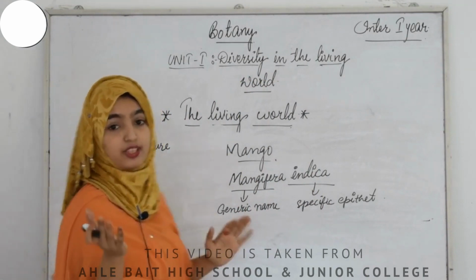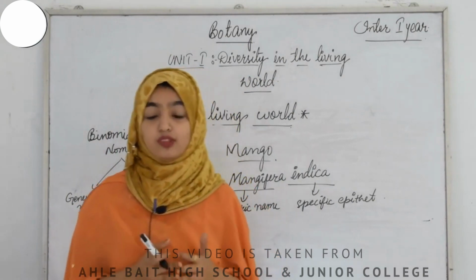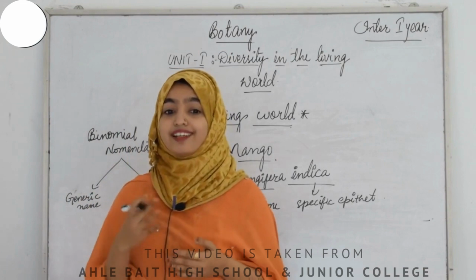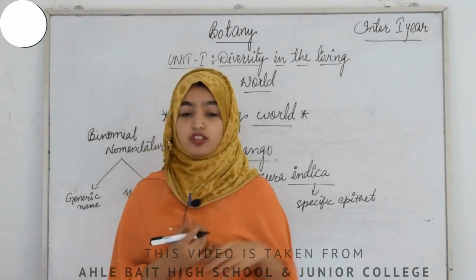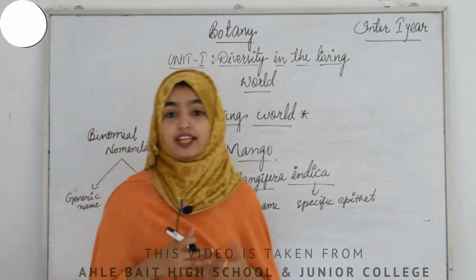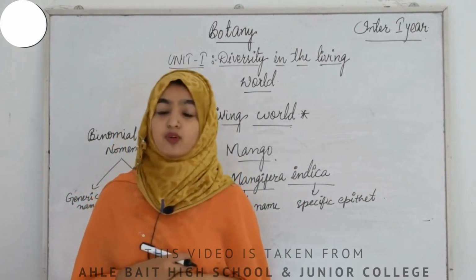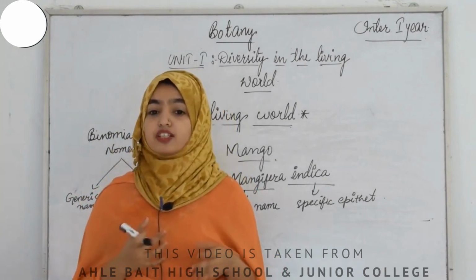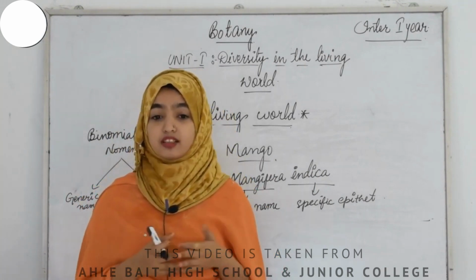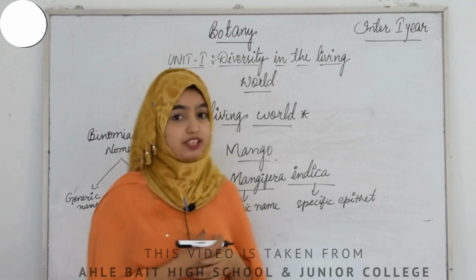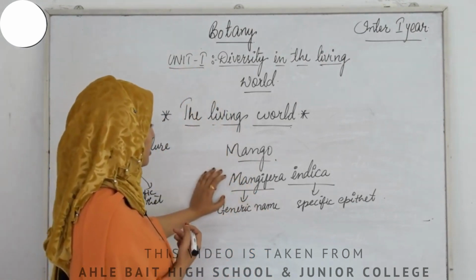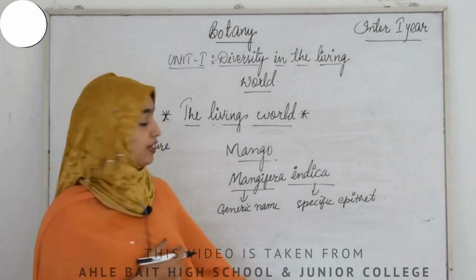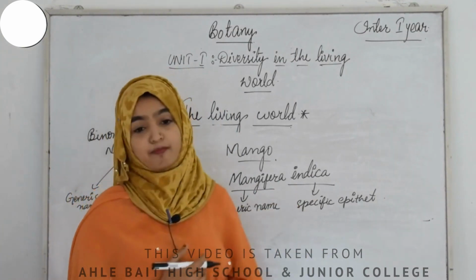Now let us have a look at the universal rules of nomenclature, the rules that have to be followed while naming organisms. Biological names are generally in Latin and written in italics. These names will be taken from the Latin language, and there is one rule that they will always be written in italics, not in bold form. The first word in a biological name represents the genus, while the second denotes the specific epithet. As we have discussed earlier, the first name in the scientific name is the generic or genus name, and the second name is the specific epithet.